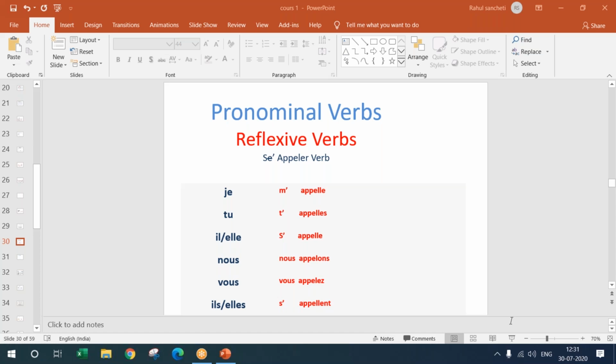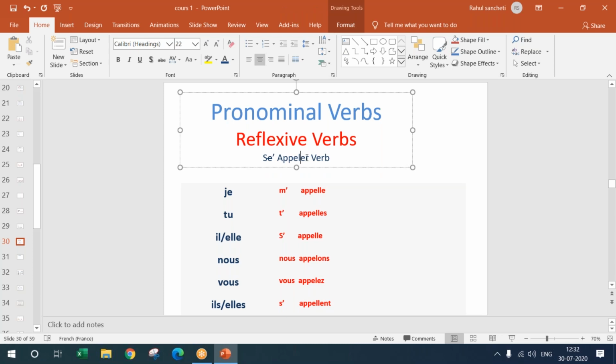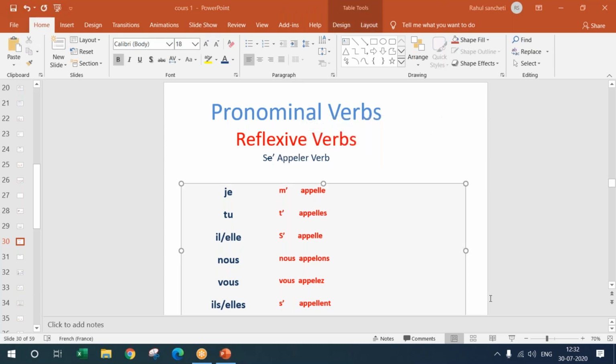These are called the reflexive verb. Reflexive verbs are verbs in English, but in French we call them pronominal verbs. I think you have this in English as well. So they reflect upon the person who's saying. So for example, here is a traditional er ending verb. So appeler. Appeler is to call.